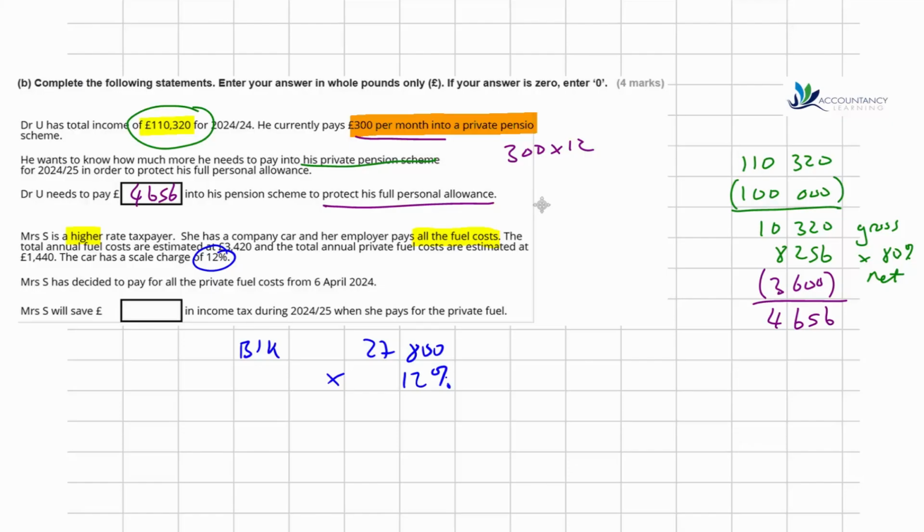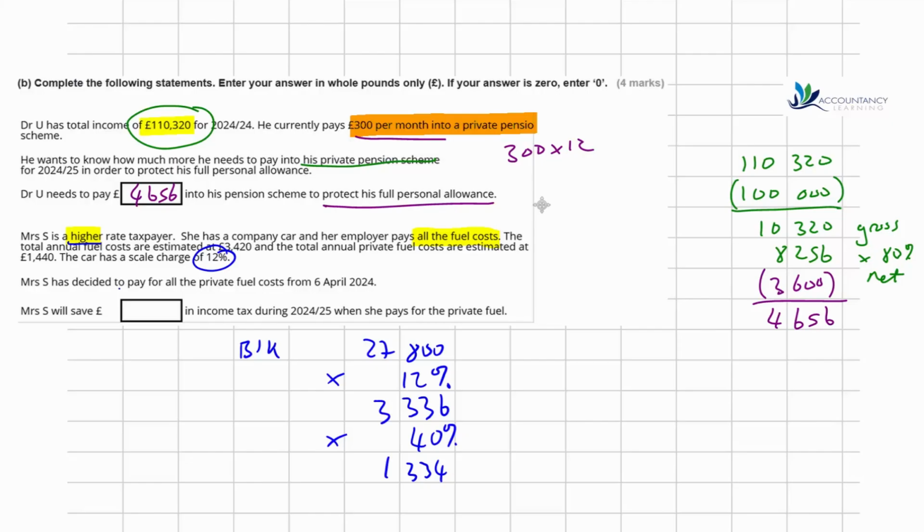So 27,800 multiplied by 12% gives us £3,336. That's how much the benefit is. And we're told that she is a higher rate taxpayer, so we then need to multiply that by 40%. So she has to pay tax of £1,334.